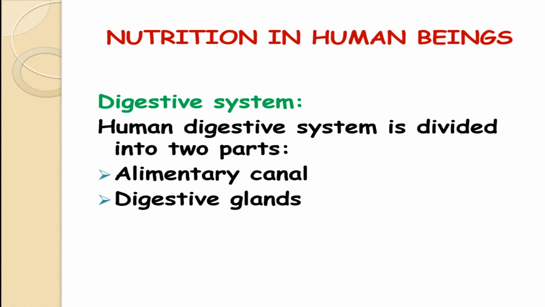The alimentary canal shows the pathway of the food. But the digestive system also includes some accessory glands or digestive glands which help in digestion. Although the food doesn't enter these glands, for example the liver, the secretions from the liver help in the digestion of the food content.